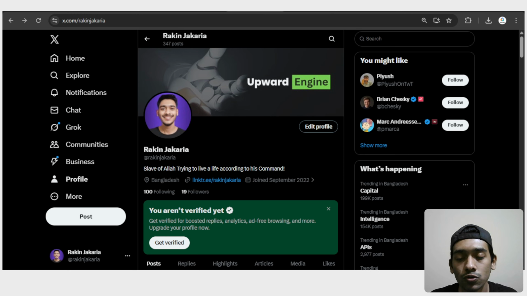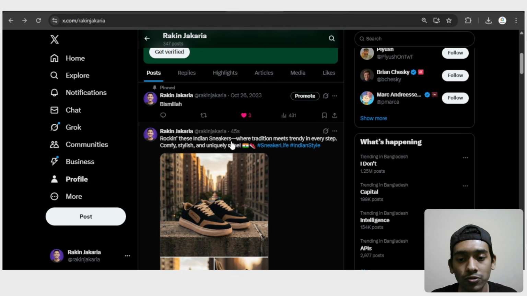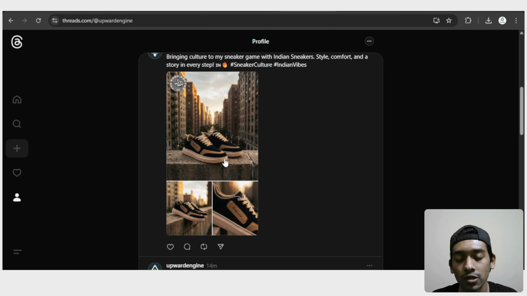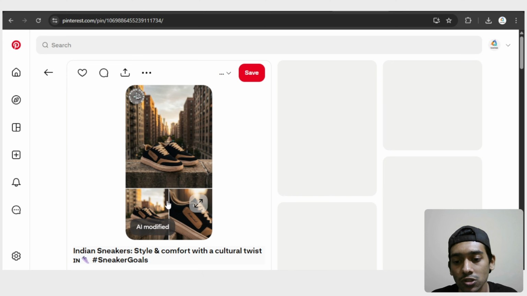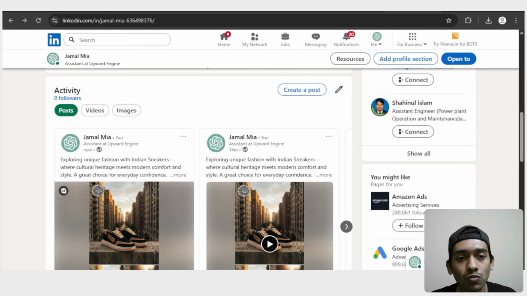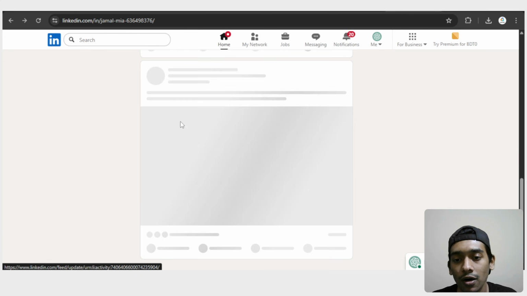And let me go to X, and you can see there's the generated image with a different caption only for X. And if I go to Threads, you can see there's a generated image in here with another caption. And if I go to my Pinterest, you can see the Pin has just been uploaded right now, and here you can see another caption. And if I go to my LinkedIn, you can see there's the image in here with a different caption.